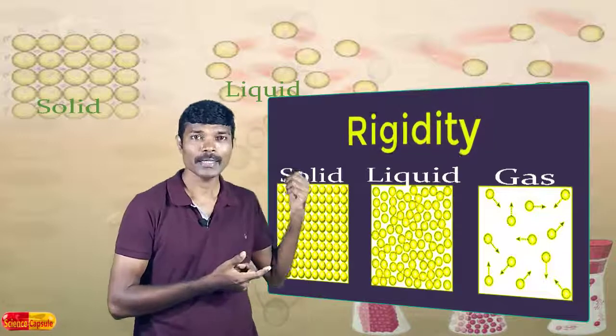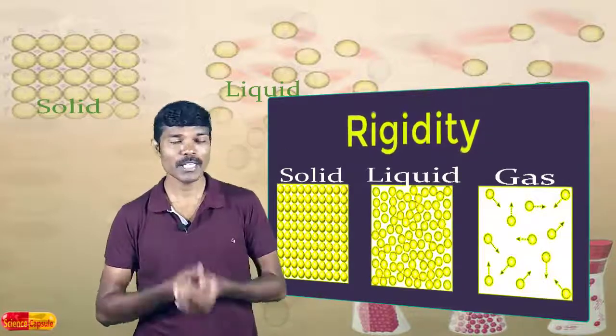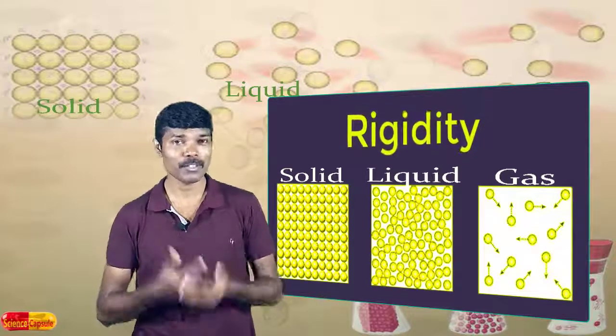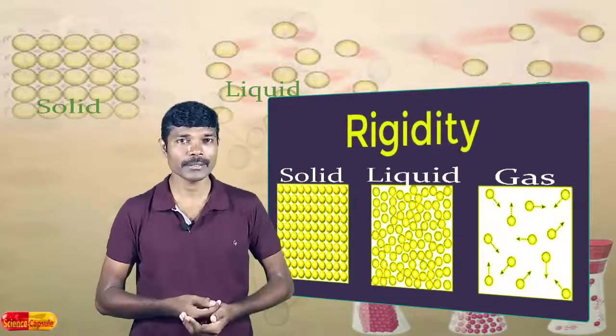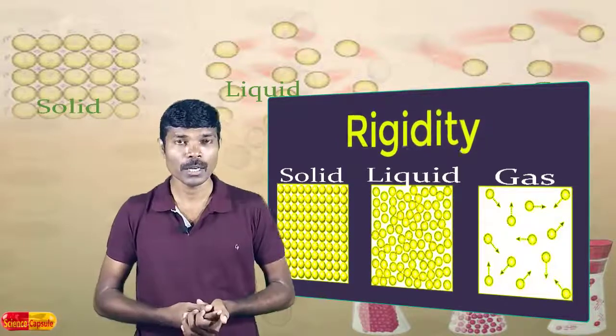Similarly, a gas takes the shape of the entire container, right? So, rigidity is one of the properties by which we can differentiate between solids, liquids and gases. Solids possess this property, whereas liquids and gases do not.